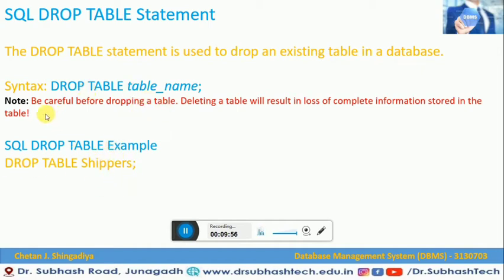Here once again there is an important note. Be careful before dropping a table. We have to be careful while dropping a table, because deleting a table will result in a loss of the complete information stored in that table. So they are saying that when you drop a table, whatever values or records are in that particular table will also be deleted or dropped. So this is what the drop table statement does.